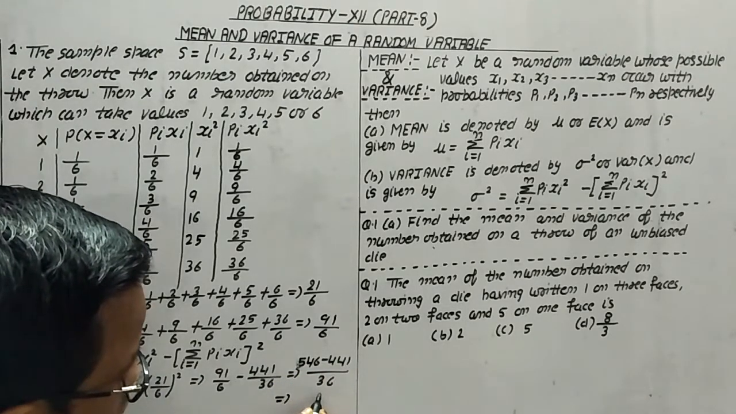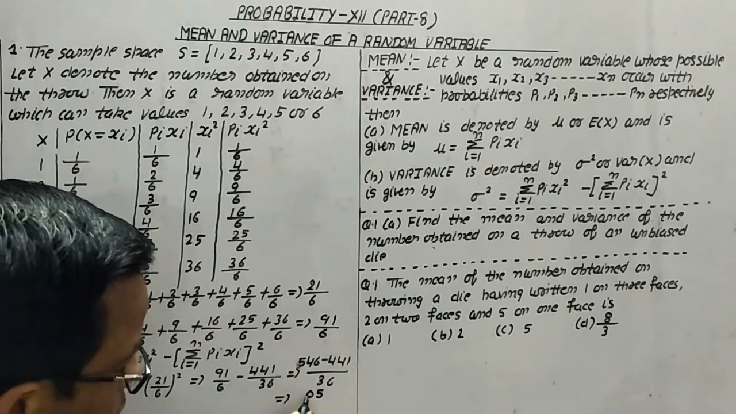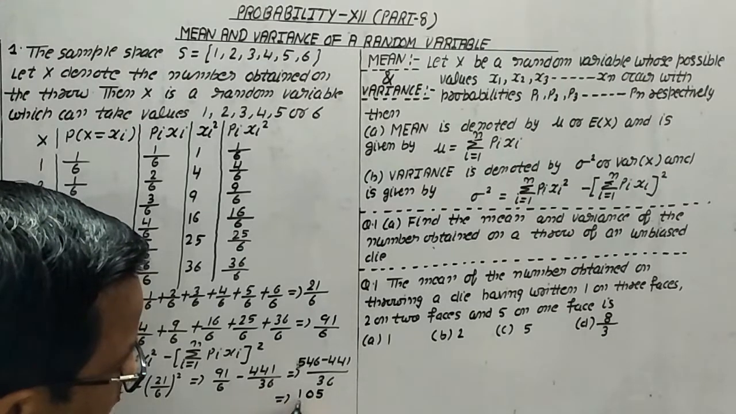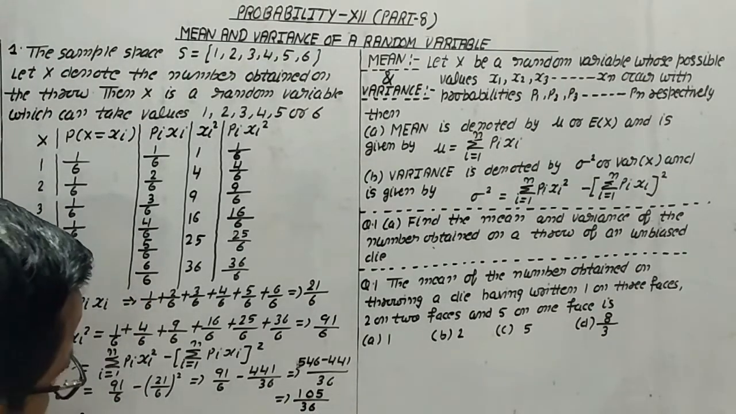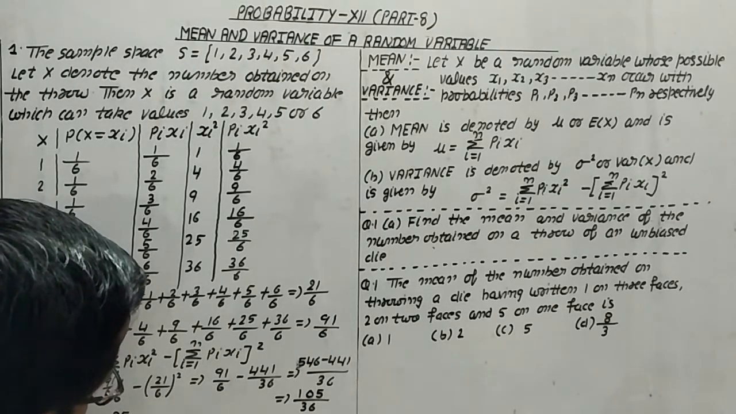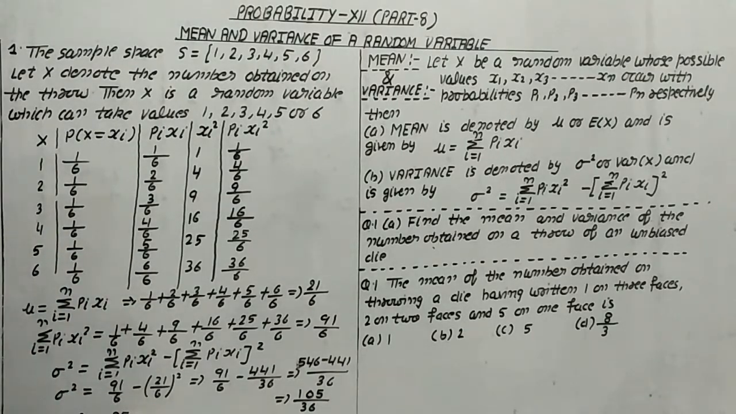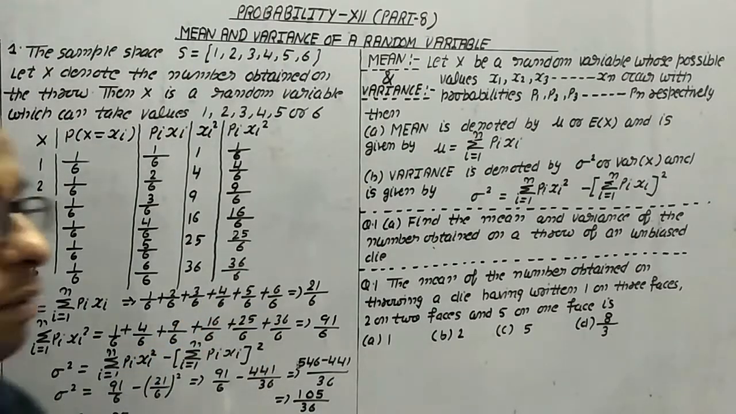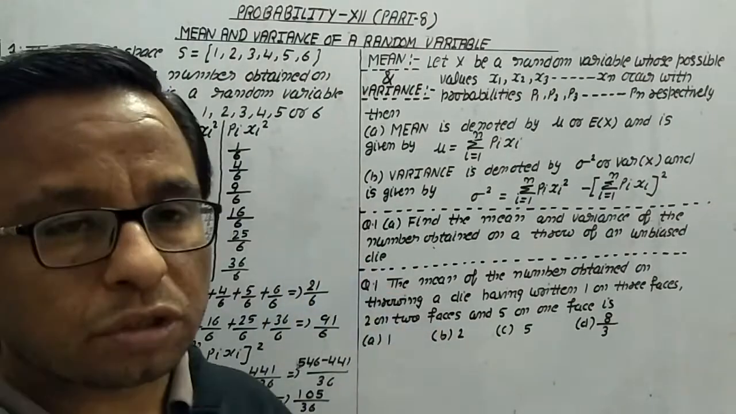546 minus 441 is 105, over 36. Simplifying, dividing by 3, 105 by 36 becomes 35 by 12. In this way we get the answer for this part. This is the variance and the earlier one is the mean. On the basis of this, you have to solve other questions also.